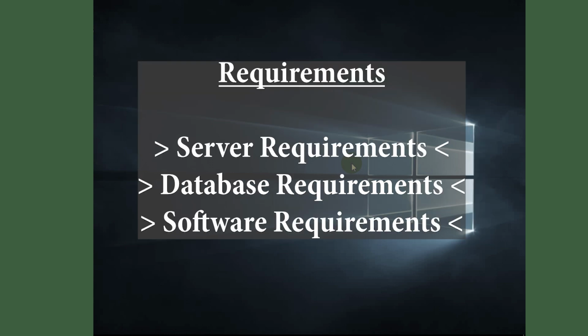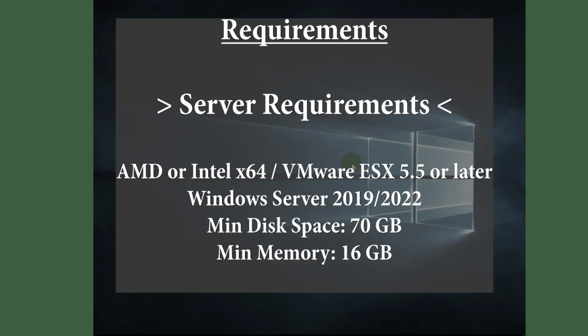But before we get into it, let's discuss the requirements. We have divided it into three parts: the server requirements, the database requirements, and the software requirements. Let's discuss these individually in order to ensure smooth installation. To make sure that you have the server requirements in place, please make sure that you have Windows Server 2019 or the 2022 version installed on an AMD or an Intel 64-bit box or on a virtual box. Please make sure that you also have enough disk space of about 70 GB and a minimum memory of 16